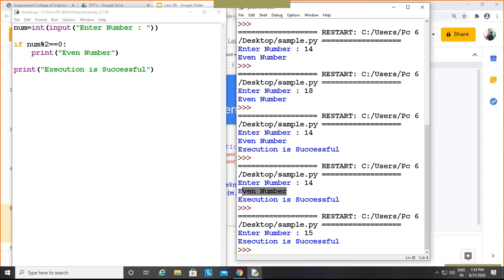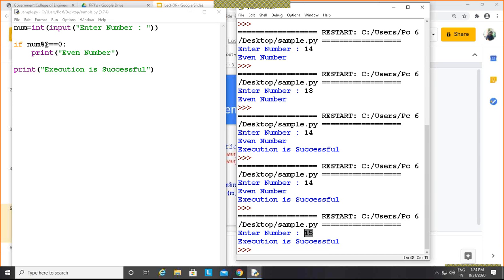That even number was printed earlier because this was inside of this if. But now, as I have given the number 15, which is not an even number, it does not enter the body of the if. And which statement is printed? That statement which is outside of this if body. You can see. And one more thing I will tell you here.